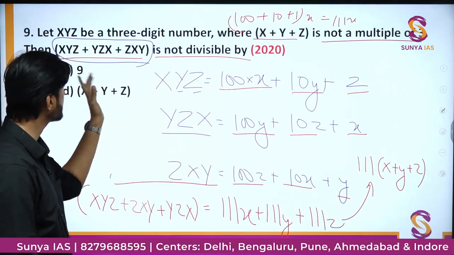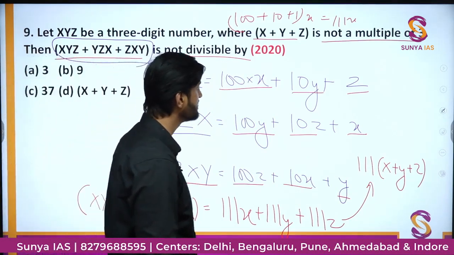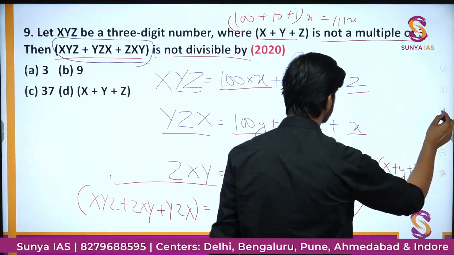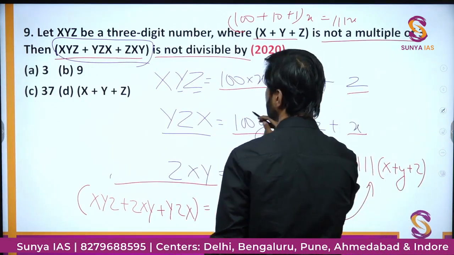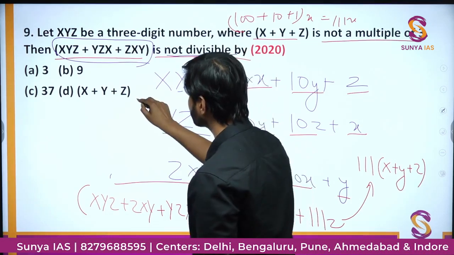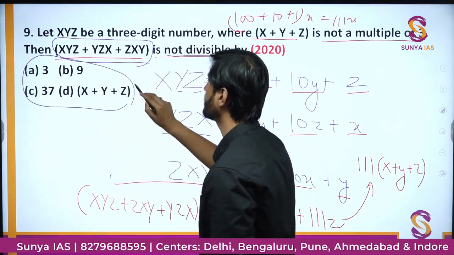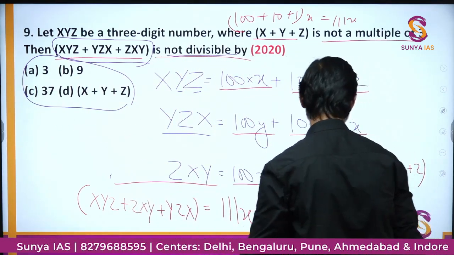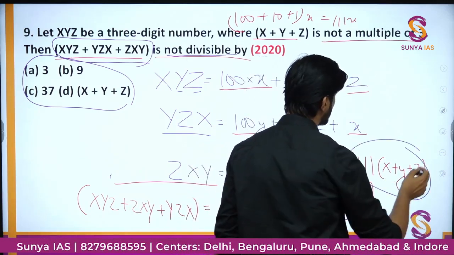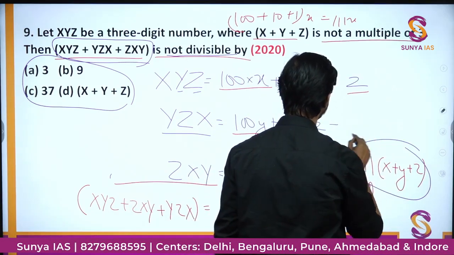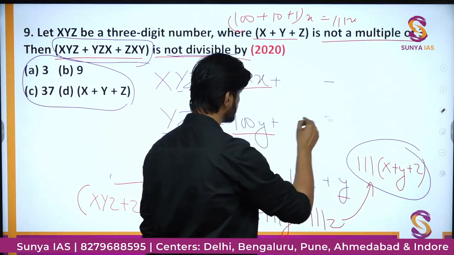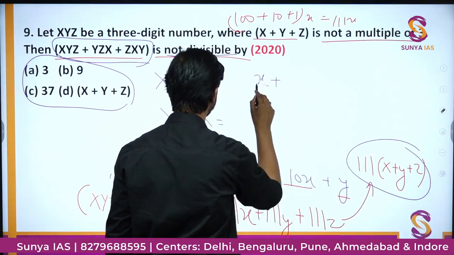Okay, is it correct now? Now based on this information we have to figure out whether this overall sum is not divisible by which of the following options. Okay, so we have found out this sum is around this value. Now we can further break it down in this way. Let me just show you, erasing it to create some space now.